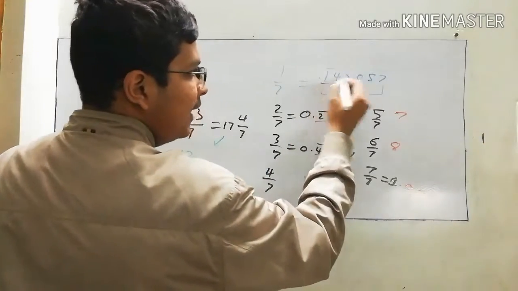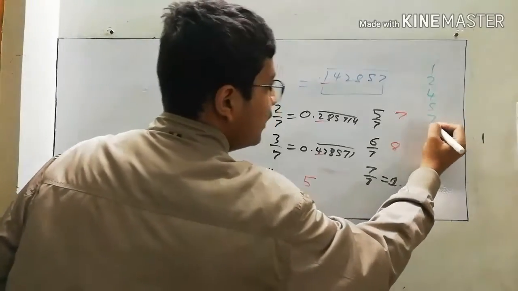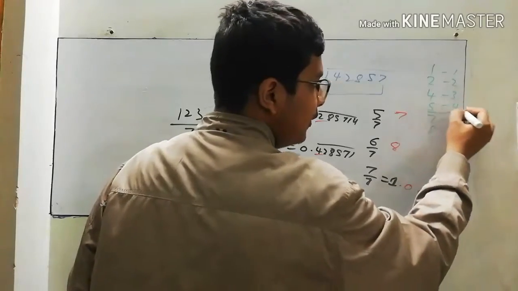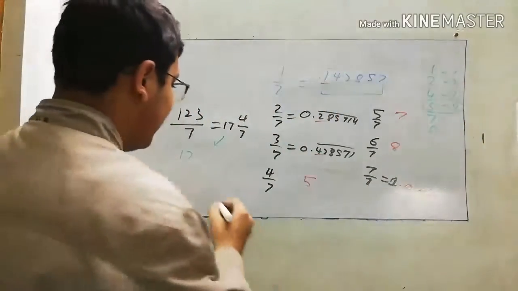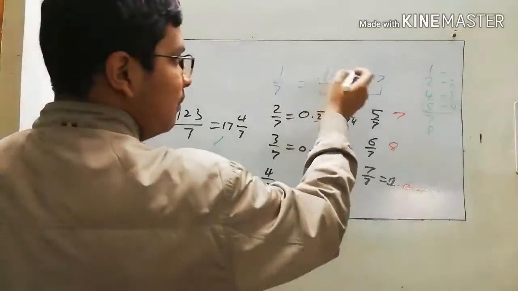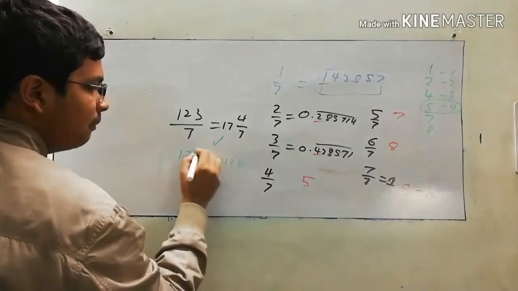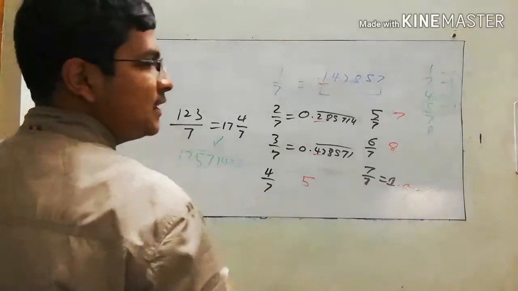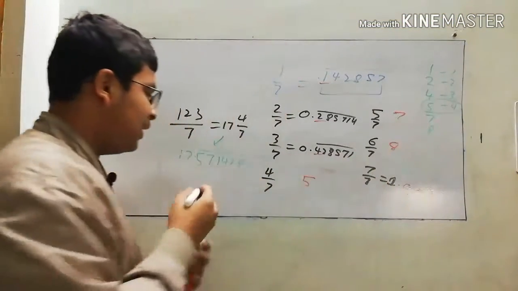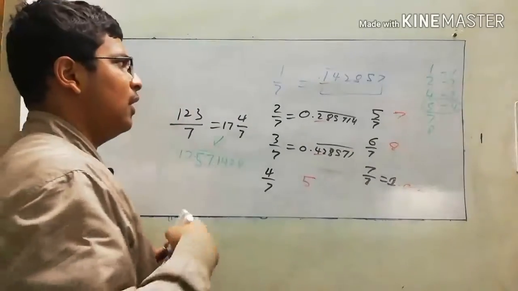See, we'll write the first digits in ascending order. It is 1, 2, 4, 5, 7 and 8. This will be of 1 by 7's first digit, this will be 2 by 7, this will be 3 by 7, this will be 4 by 7. So the first digit of 4 by 7 will be 5. So we'll write 17.5 and we'll continue the number in cyclic order below the bar, like 17.571428 bar. Why bar? Because it is not a terminating decimal. So which is the fifth number? It's 5 by 7.